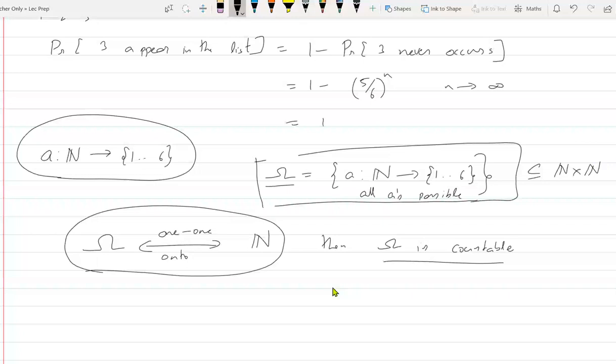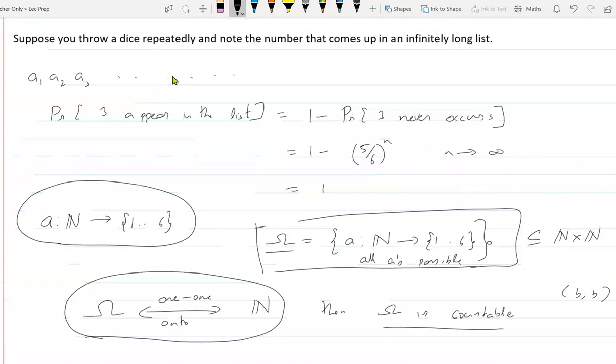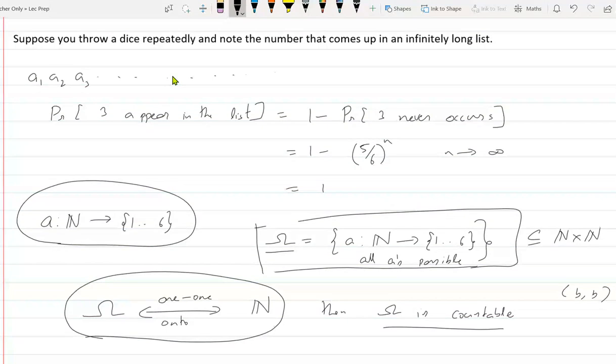So you are saying a is a function from natural numbers to 1 to 6, right? Is that the same as saying, let's say, a pair of numbers? A is a sequence, a long sequence like this. And on the other side, you have a tuple x comma y.